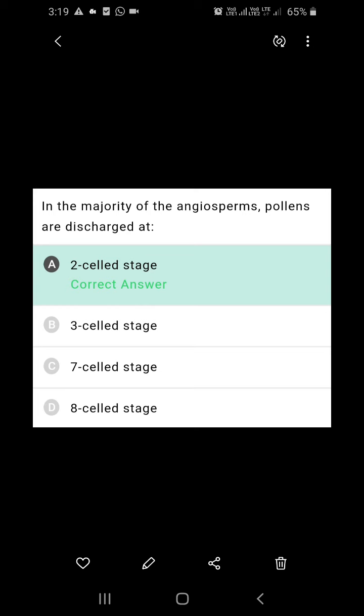What are they? One is vegetative cell and two male gametes. Yes, generative cell divides mitotically to give rise to two male gametes. So in 60% of the angiosperms, pollen grains are released in two-celled condition, and in remaining 40% of the angiosperms, they are released in three-celled conditions. Here it is asked, in the majority of angiosperms, pollen grains are discharged at two-celled condition.